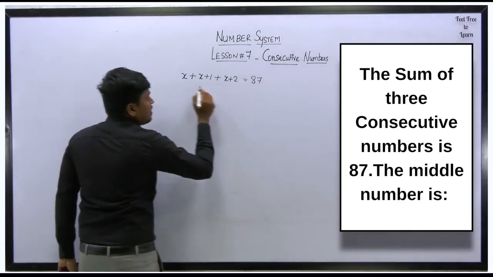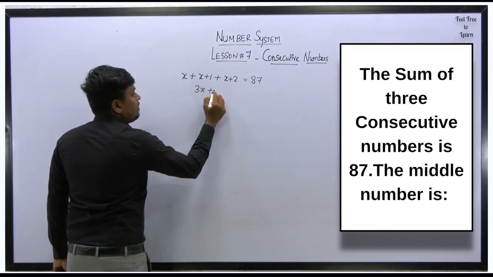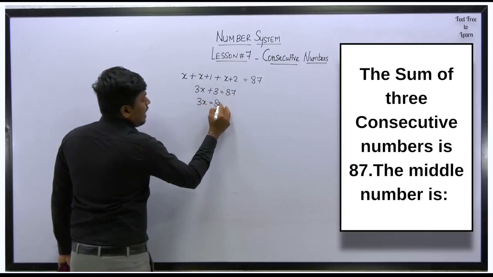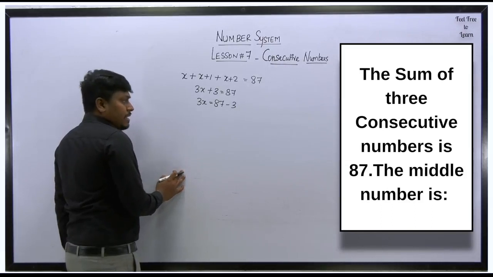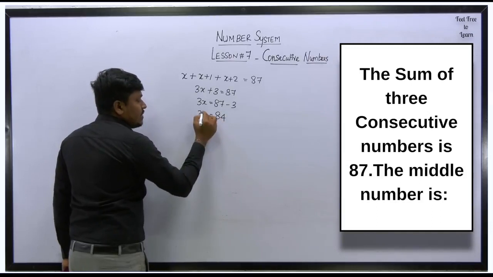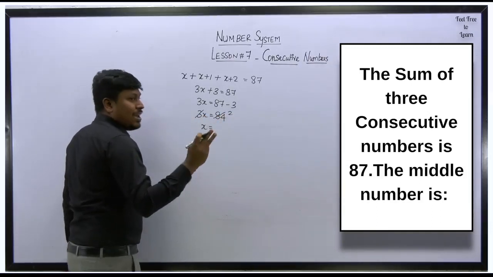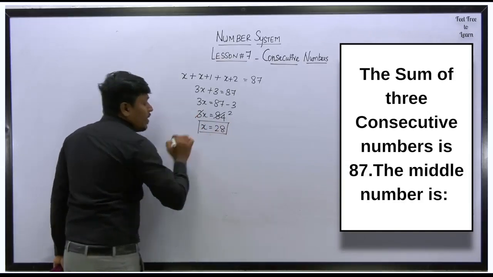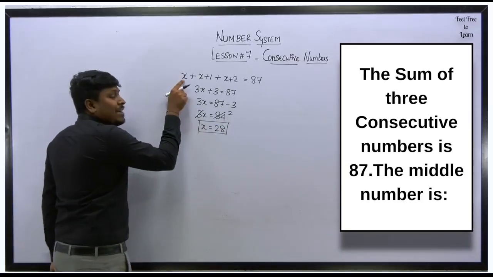87. Got it? So first let me add x and x and x, that will be 3x. 1 plus 2 will be 3, is equal to 87. So 3x is equal to 87 minus 3, which will be 84. So 3x is equal to 84. So x is equal to, if you cancel it, 3 2s are 6, remaining will be 24, 8 3s are 24. So totally x, just listen here, we got the value of x is 28. So substitute now x is equal to 28 here.